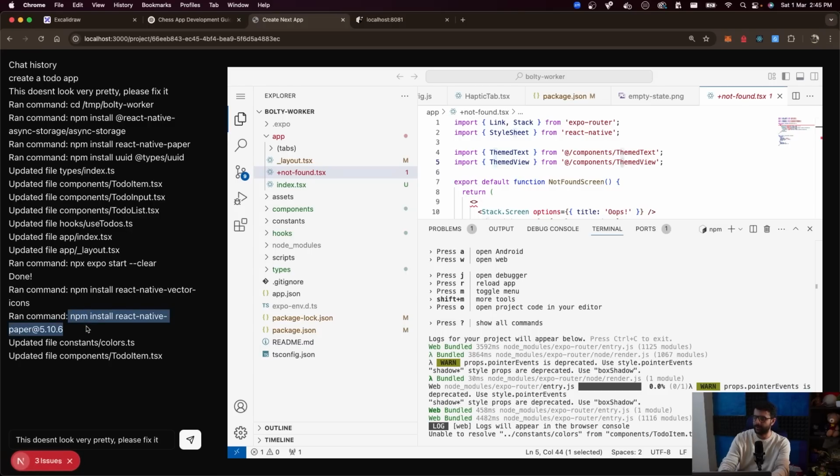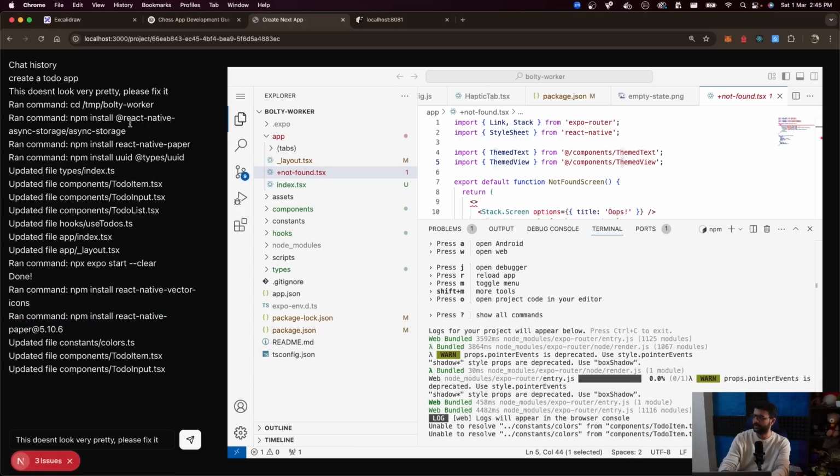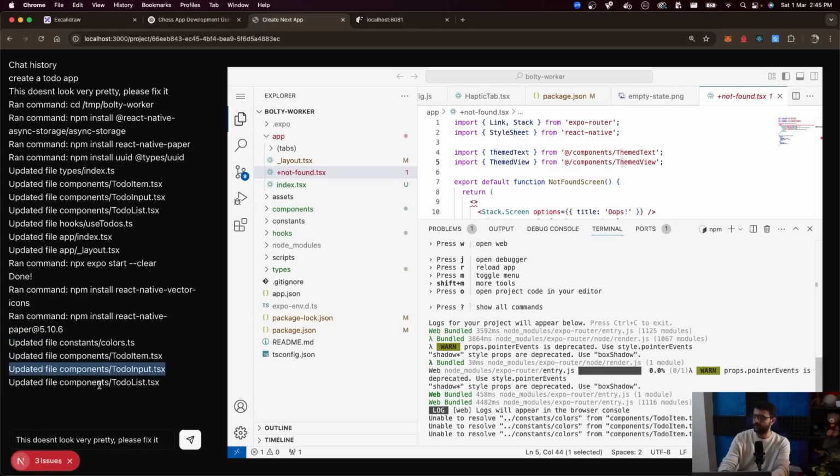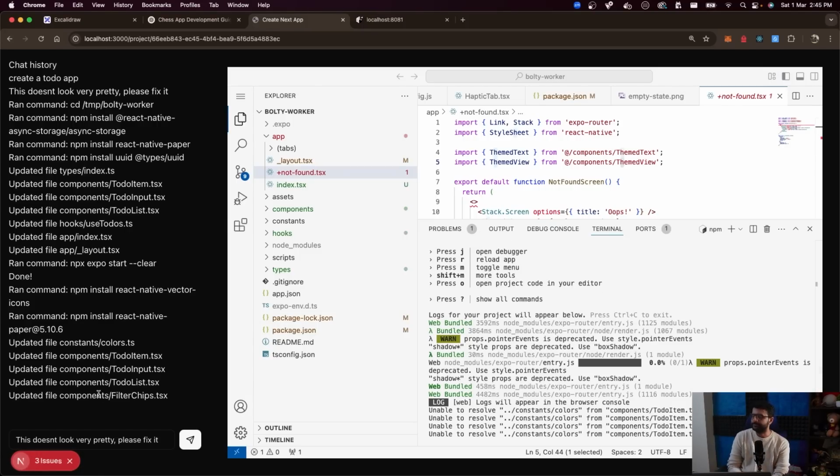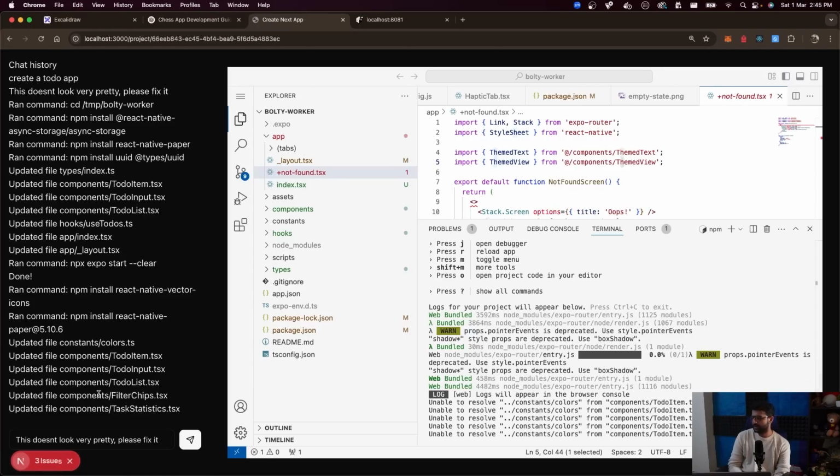React Native paper. I thought we already had that. I thought we had this, but maybe a better version. Updated a bunch of colors, to-do items, to-do import, to-do list. AI is doing its thing and prettifying whatever we want. Updated components/filter chips.tsx. And as you can see, it tells the colors doesn't exist. That's because the LLM probably hasn't. Oh, it has added that.